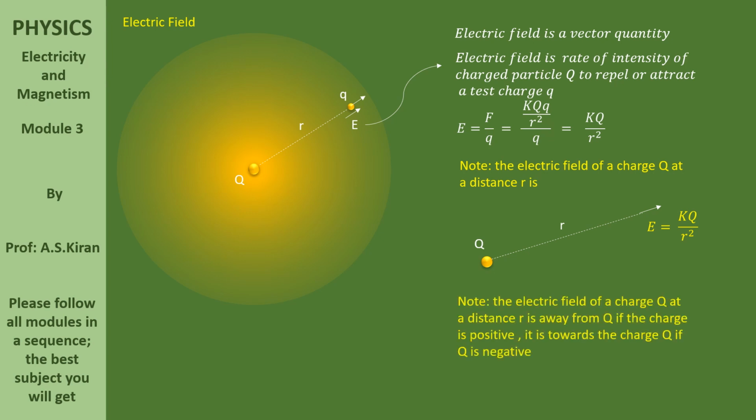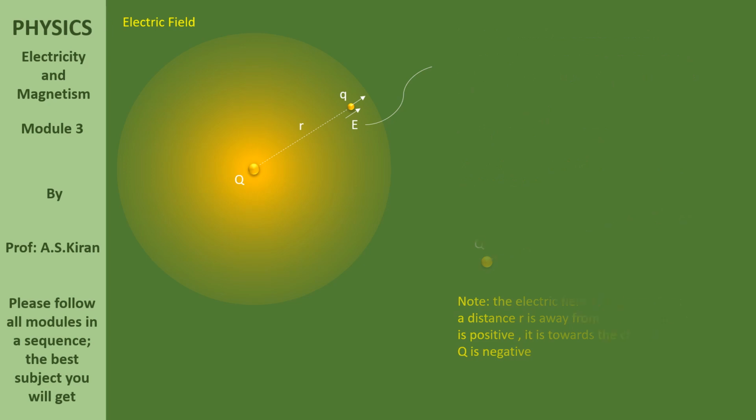One more note here. The electric field of a charge capital Q at a distance R is away from capital Q if the charge is positive. It is towards the charge capital Q if the charge is negative. Please remember that. At the same time, let us observe one example.